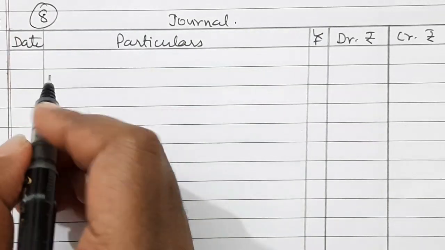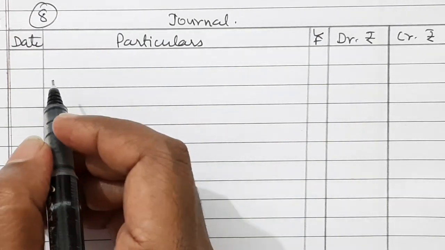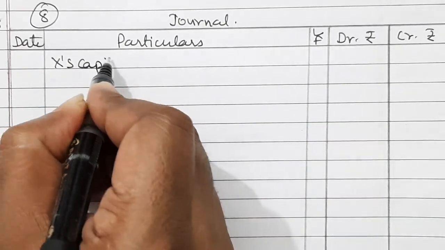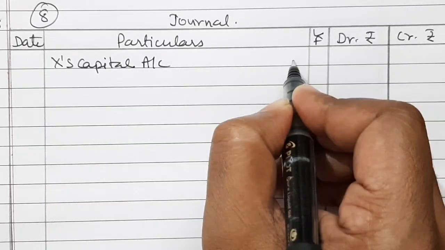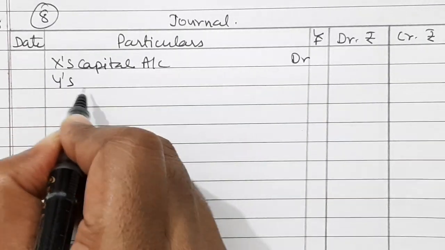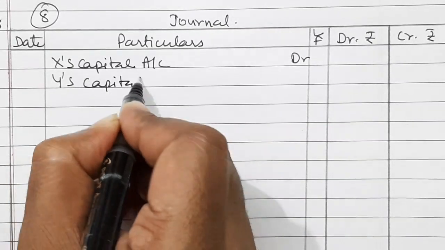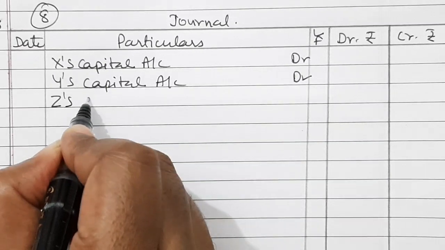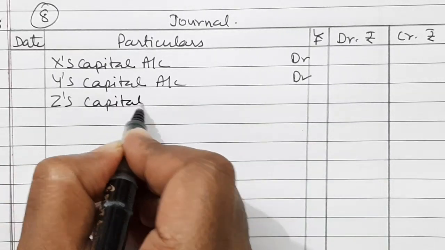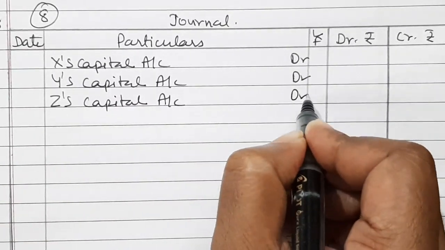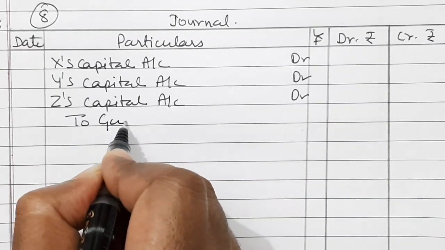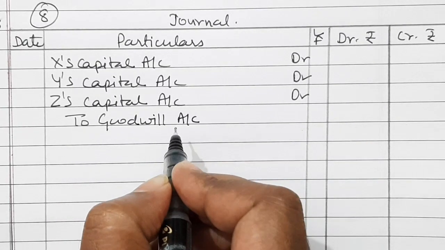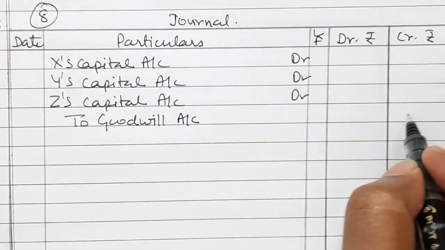So for the 8th question, first we will write off the existing goodwill. X's capital account debited, Y's capital account also debited, Z's capital account debited, to goodwill account. Existing goodwill is rupees 12,000.